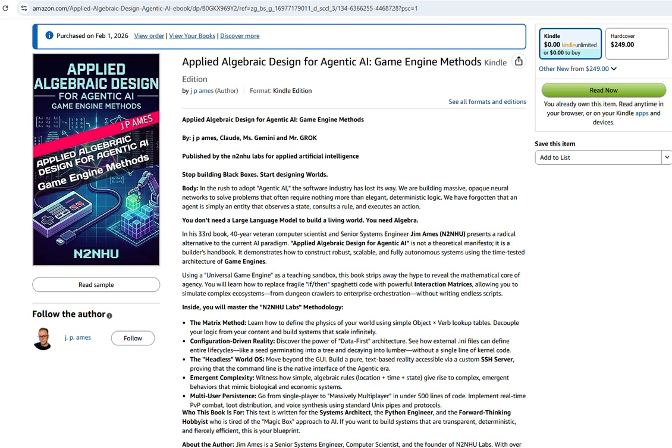We're going to look at why they use SSH as a game client. We're going to break down the math they call algebraic design. And maybe most importantly, we're going to uncover why this isn't really a game engine at all, but a blueprint for the next generation of AI agents. It's a fascinating case study in how we might be over-engineering, well, everything.